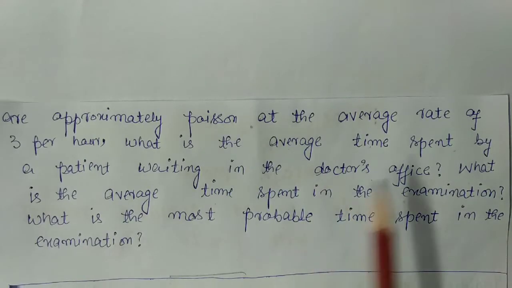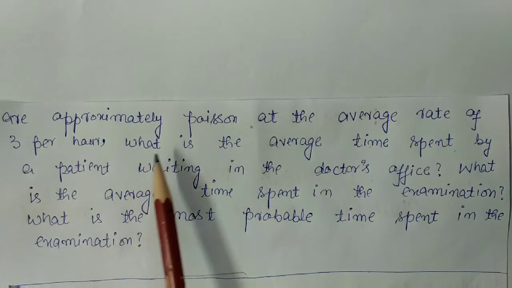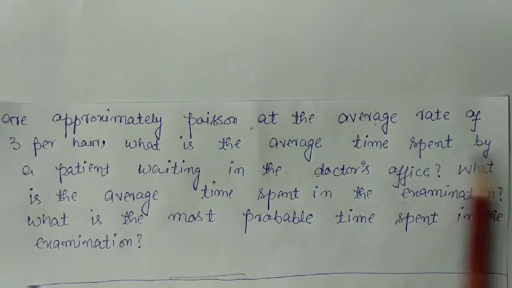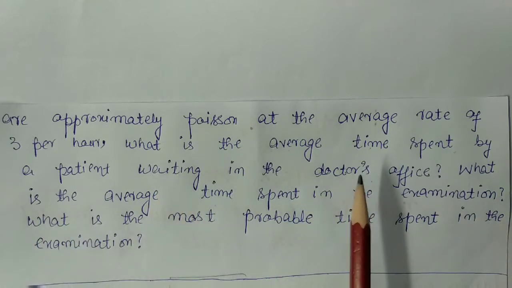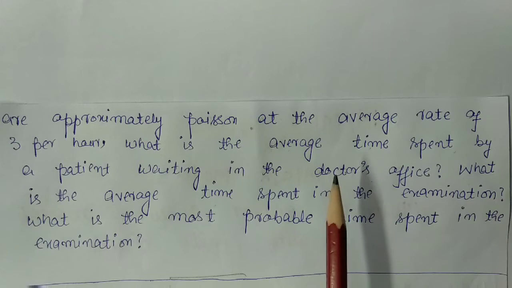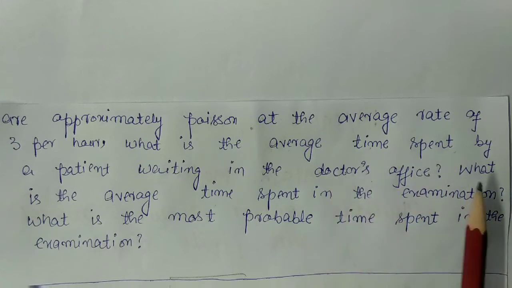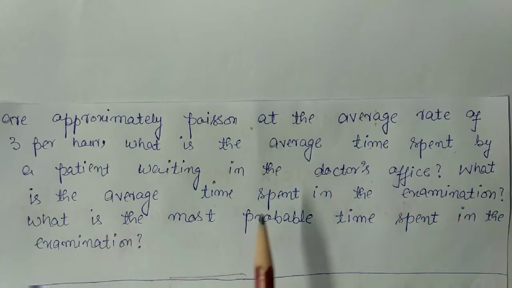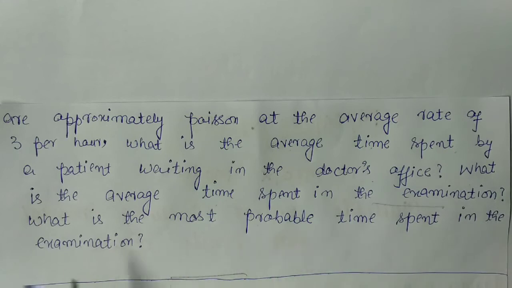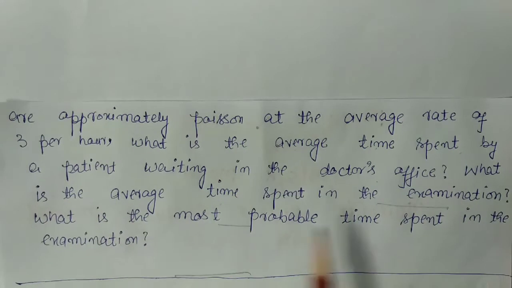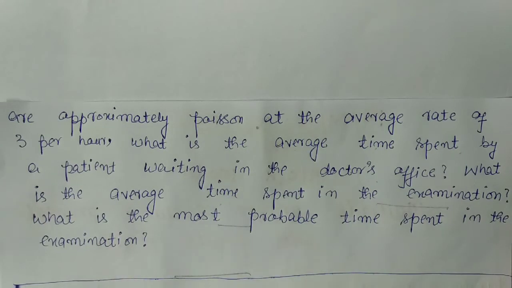Now we have to calculate the average time spent by the patient waiting in the doctor office. It means that we have to calculate the waiting time in the queue. Then second is the average time spent in the examination. And the third one is the most probable time spent in the examination. Now let us calculate these 3 parts.